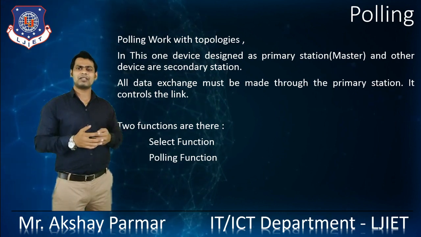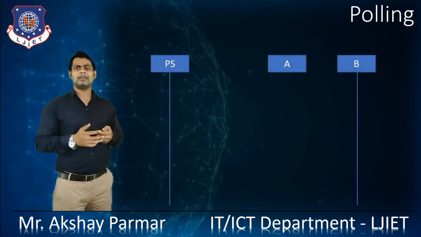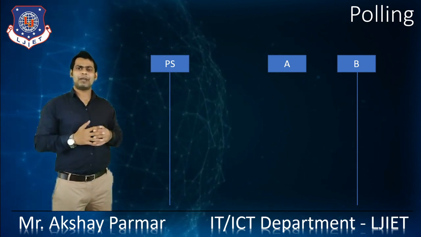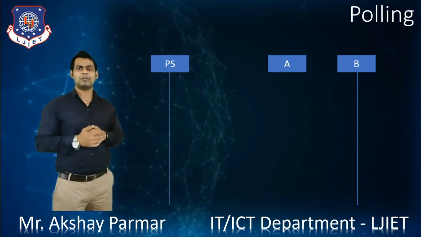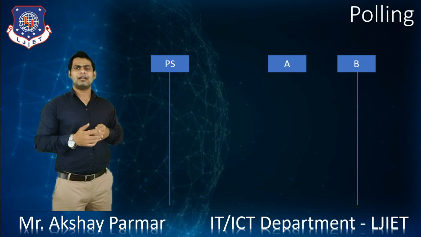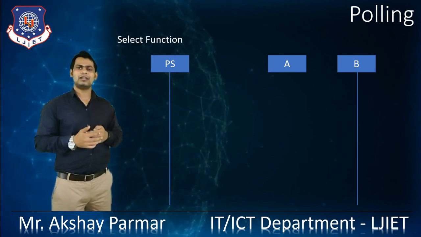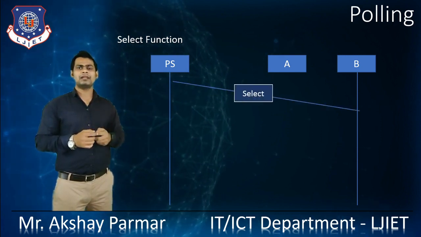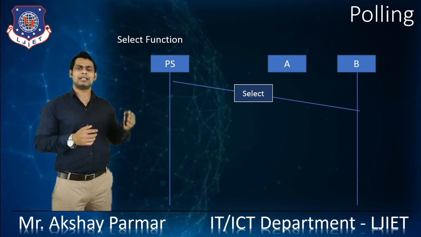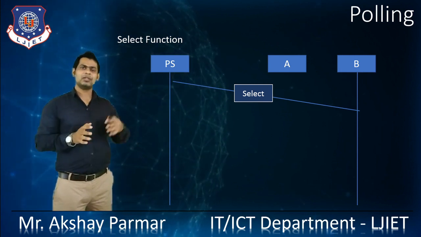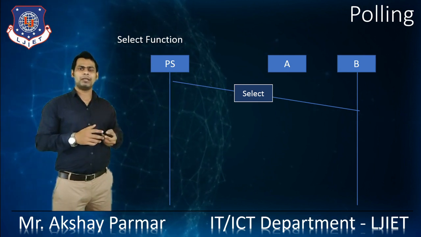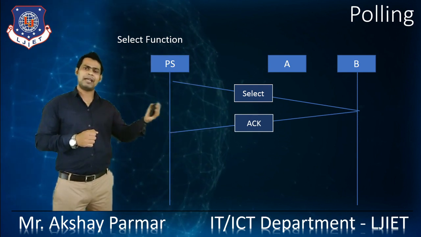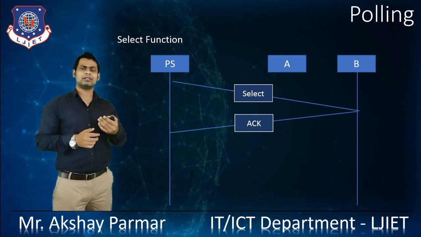Let's see how the select function works. We have the primary station and node A and node B. If the primary station wants to send data to node B, how is that data sent? For the select function, the primary station sends a select signal to node B. Node B then sends an acknowledgement that it has received the select signal.